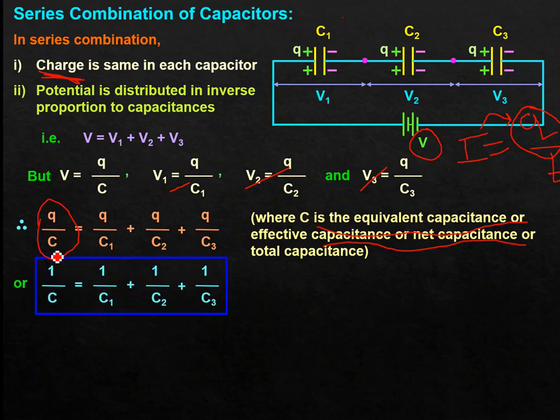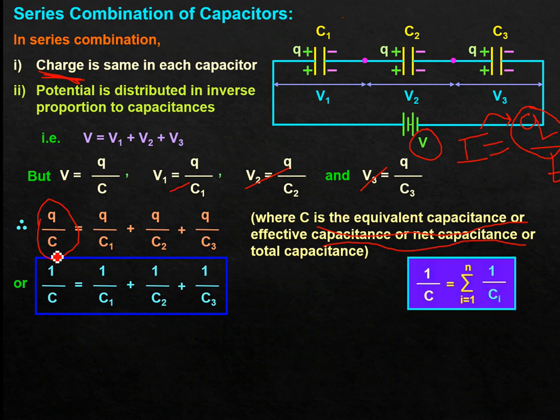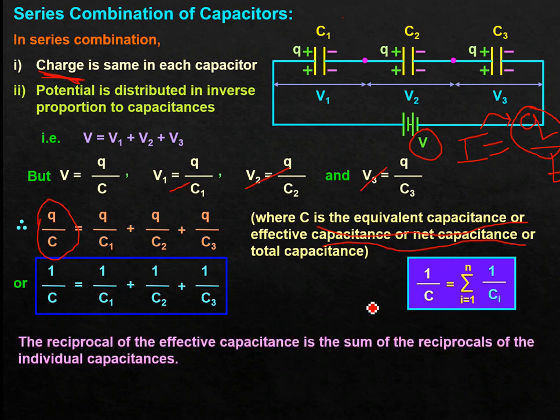So 1 by C comes out to be 1 by C1 plus 1 by C2 plus 1 by C3, or we can say 1 by C if all are identical. So we have to simply add their reciprocals. So 1 by Ci, i equals 1 to N. Now the reciprocal of the effective capacitance is the sum of the reciprocals of the individual capacitances.